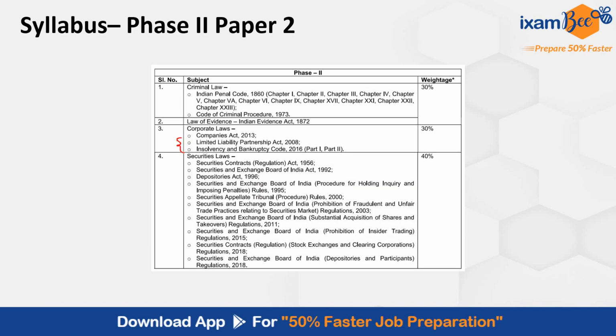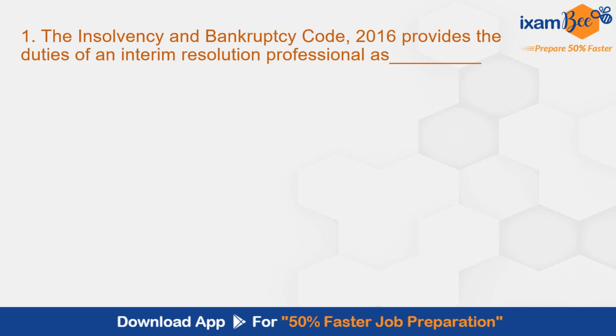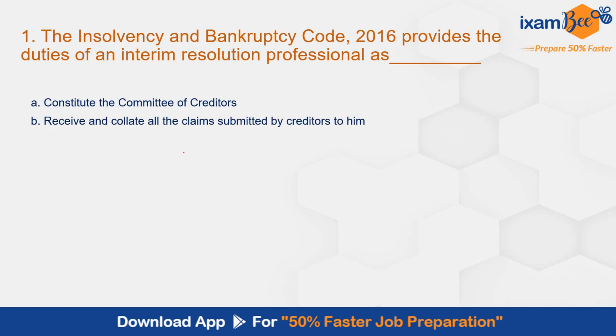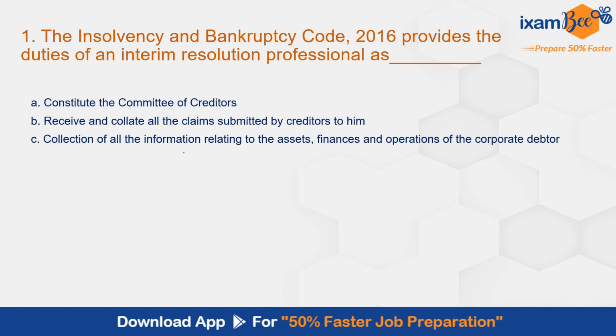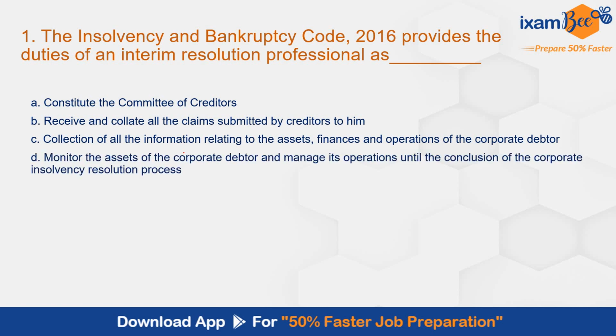Starting with the first question, the Insolvency and Bankruptcy Code provides the duties of an interim resolution professional as: constitute the committee of creditors, receive and collate all the claims submitted by creditors to him, collection of all information related to assets, finances and operations of corporate debtor, monitor the assets of corporate debtor and manage its operations until the conclusion of corporate insolvency resolution process, all ABC. Correct answer here is E, all ABC. This is as per section number 18 of the Insolvency and Bankruptcy Code.